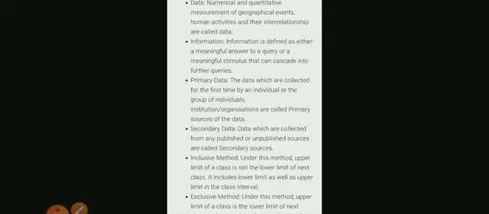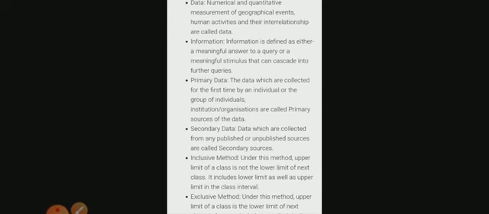Next is inclusive method and exclusive method. Inclusive method means that series which includes all items up to its upper limit.